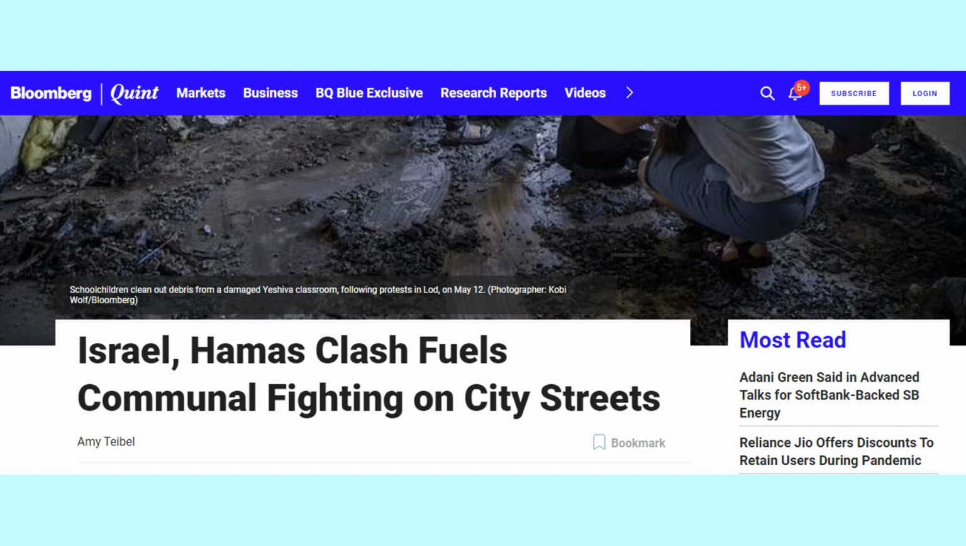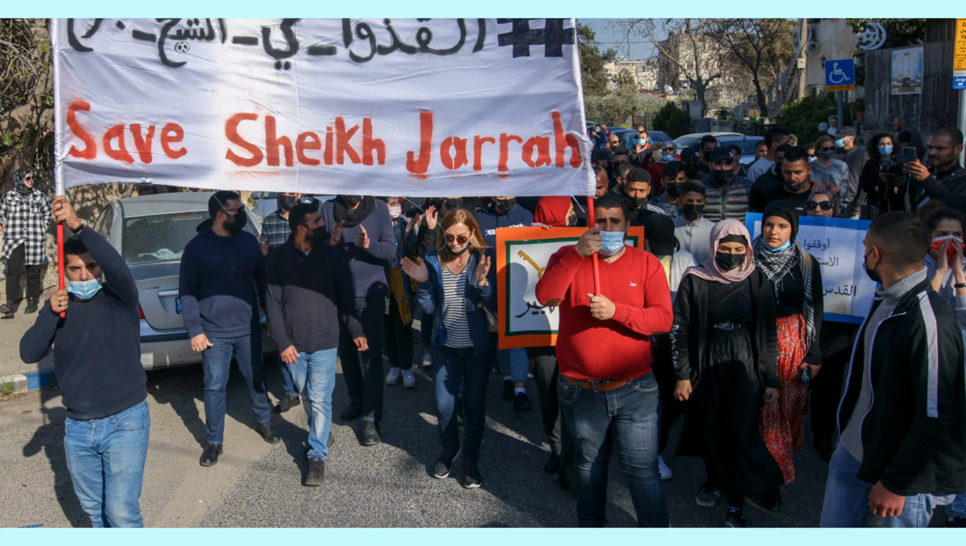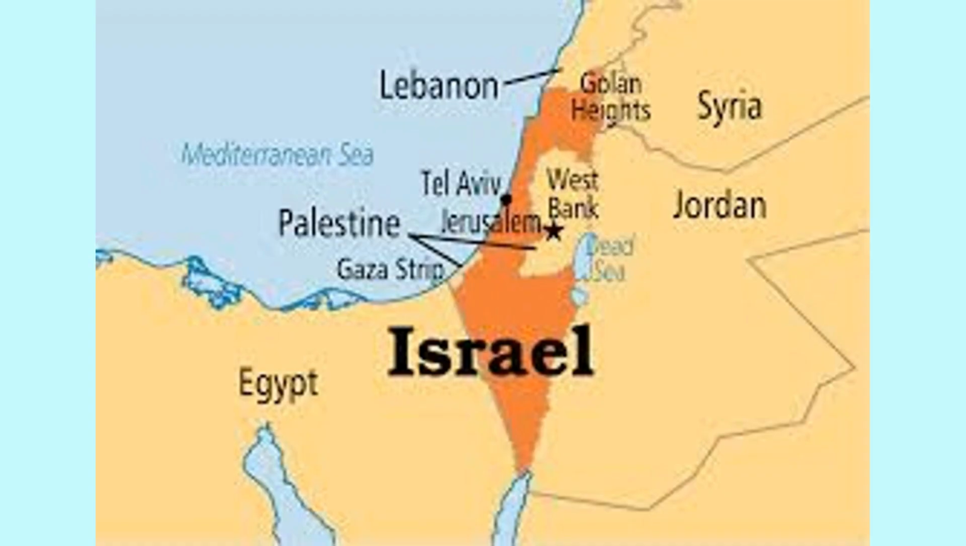Now if we see what led to this spiral, then apart from anger over the Al-Aqsa Mosque raid, there was already anger amongst Palestinians over the Sheikh Jarrah dispute. So what is this Sheikh Jarrah dispute? I have already told you that many Palestinians left their land in 1948. 28 families of these migrants moved to the Sheikh Jarrah area in Eastern Jerusalem and they settled there.